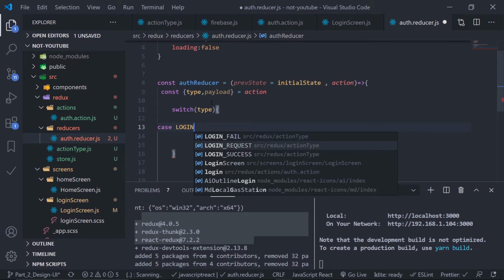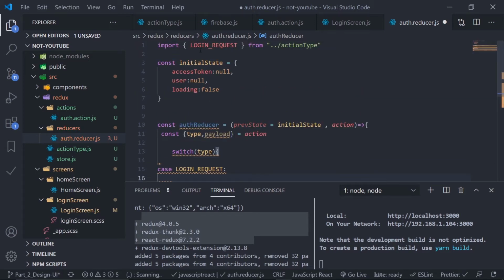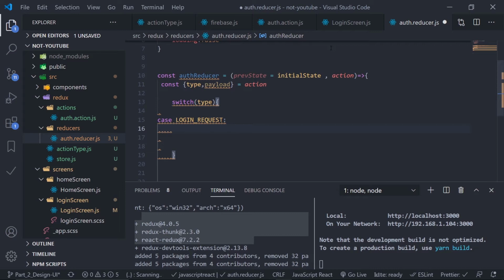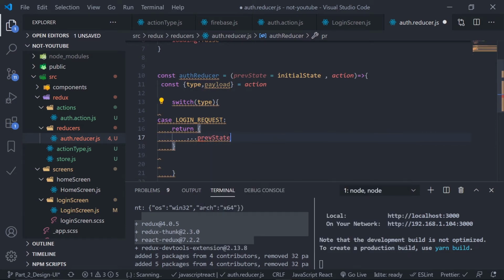So just let me import this, should be auto imported. Let's see. Yes, login request from this /action type. Okay, so if the action type is login request, I return a new state. So first of all copy the previous state, whatever we have in the previous state, and then just override the loading state to true. That's it. And this is giving me a warning because I need to put a default case.